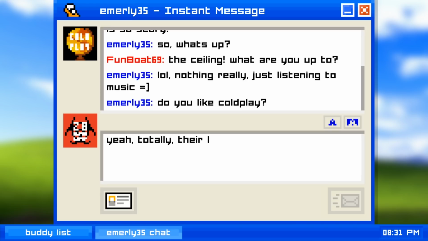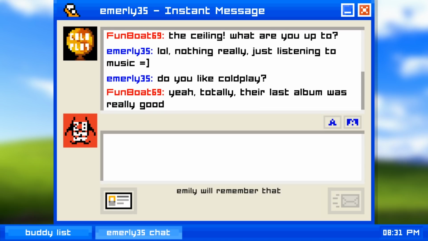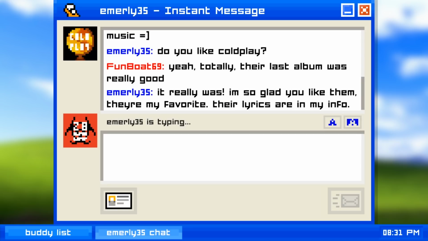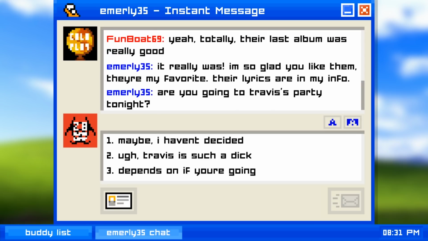Type. The typing is oddly fun. There's something satisfying about pretending to type on your keyboard and seeing the text appear in the box. Put your hands properly on the keyboard and try to get into it. Don't just mash a couple keys, pretend.